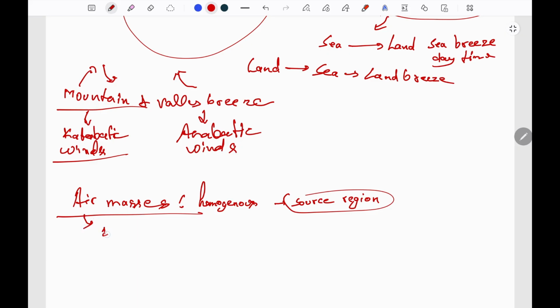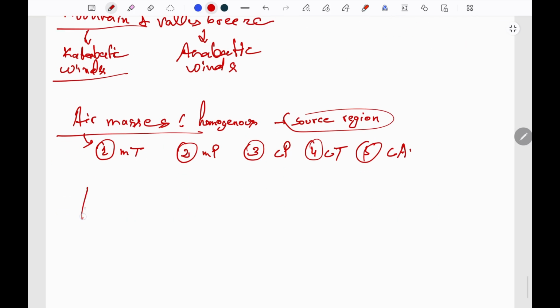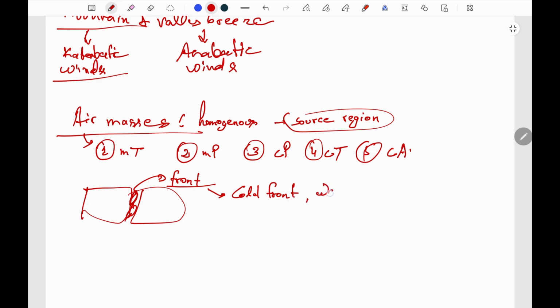That is, first one is maritime tropical, second one is maritime polar, third one is continental polar, fourth is continental tropical, and fifth one is continental arctic. And the region where the two air masses meet is known as the front. Based on the interaction of these air masses, these fronts can be of 4 types, that is cold front, warm front, stationary front, and occluded front.